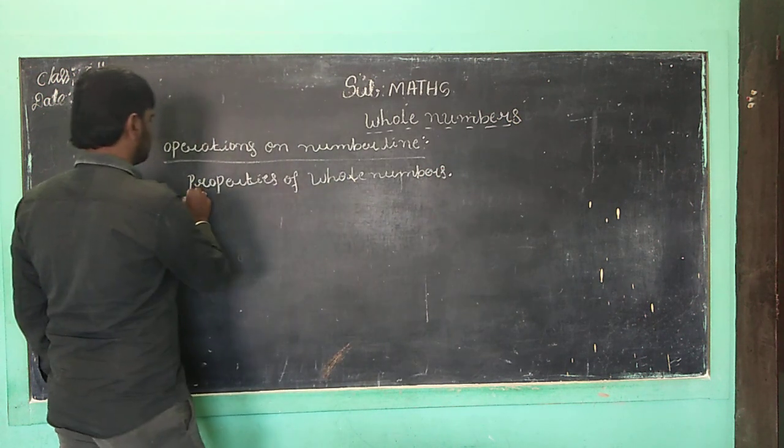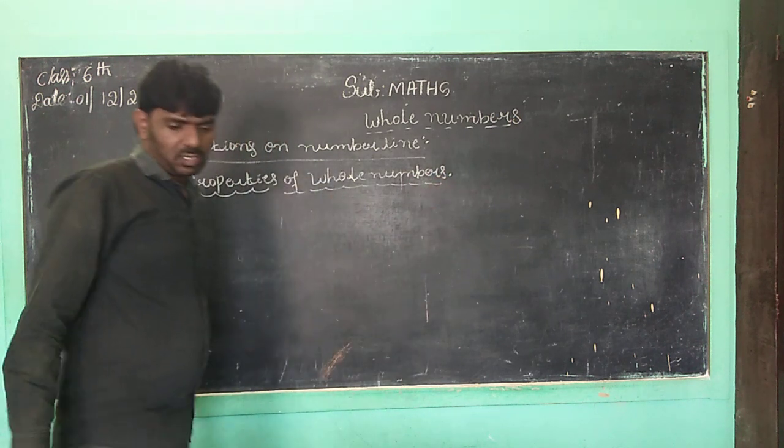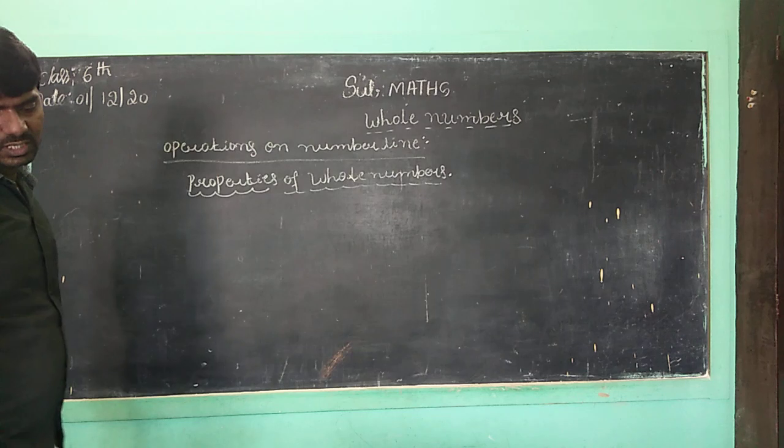Correct, children? The first property is the closure property, children. Okay, children, now we want to discuss that.